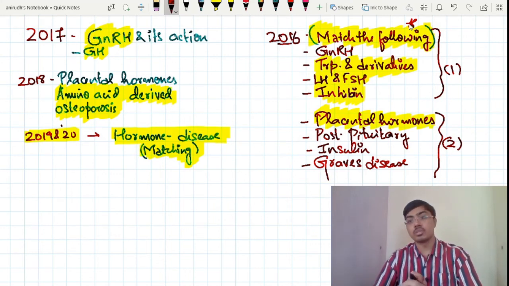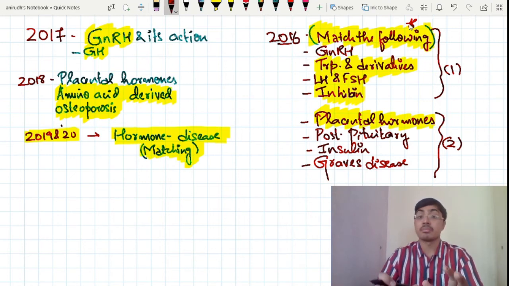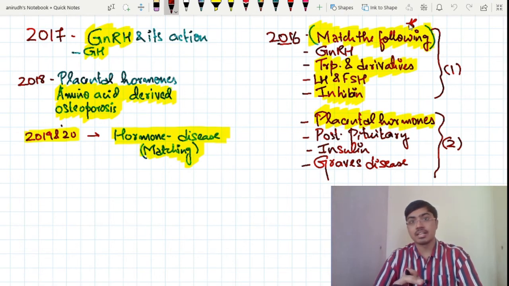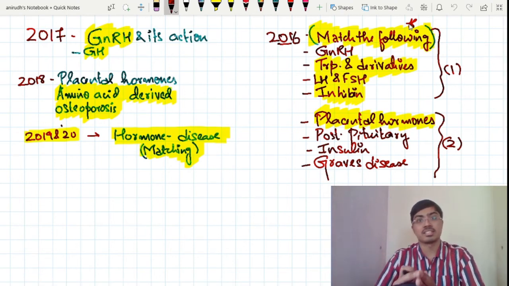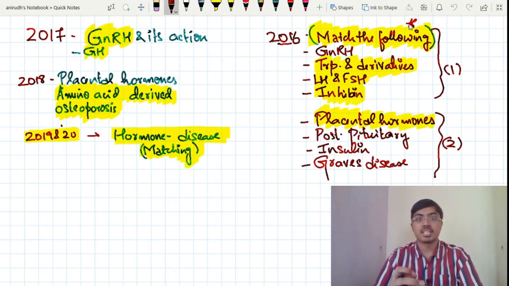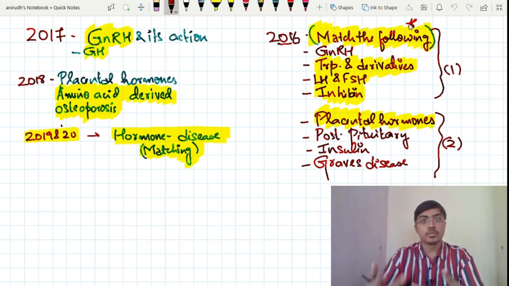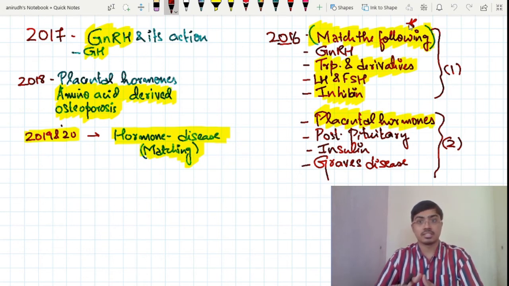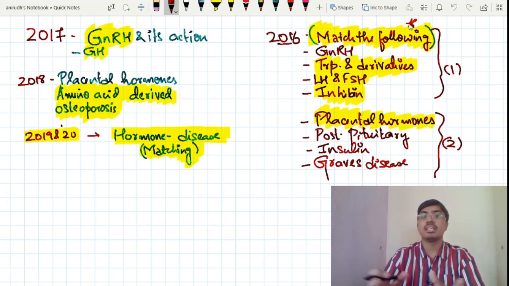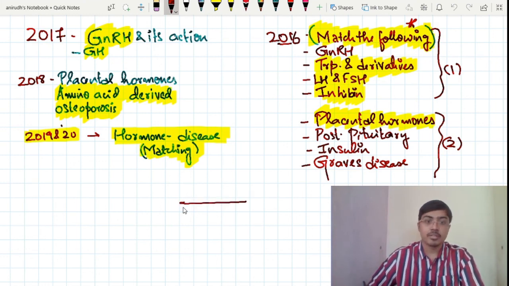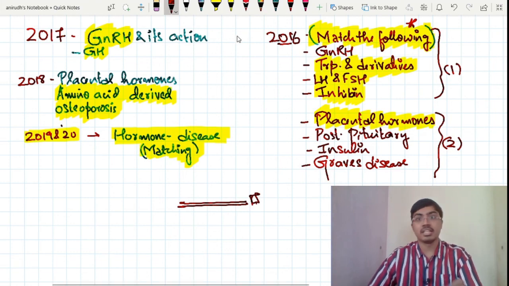Being a medical student, what I find difficult is to actually remember all the important effects of hormones. So let us try to be more conceptual in this. Let us try to combine all the important effects to whatever extent is required at your level. We'll do that in the best way possible. I would humbly request you to revise this time and again, so that it will be engraved in your mind and you will not feel any confusion when they ask the conceptual questions that they normally have a trend of asking in this examination. Let's go to the next video where we'll start the discussion of this chapter in great detail. Thank you.